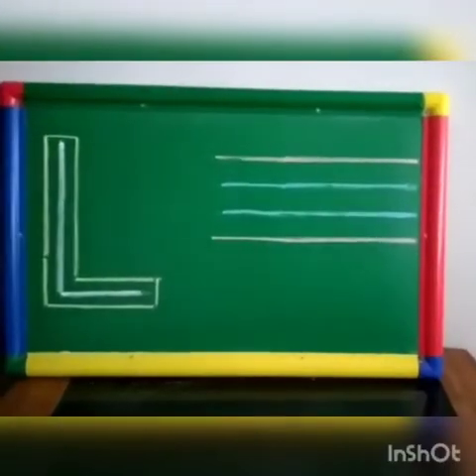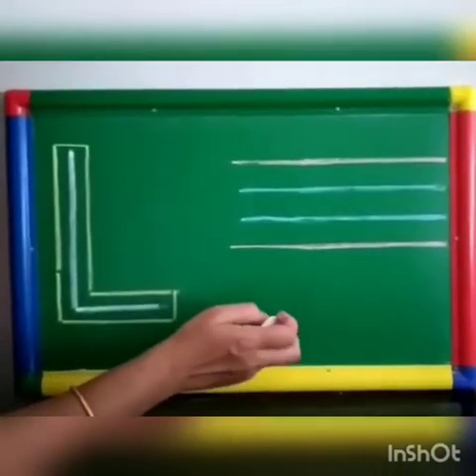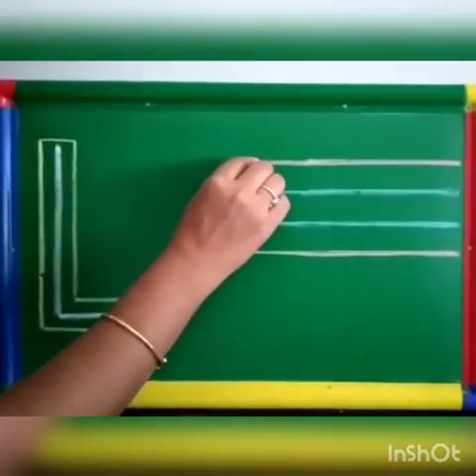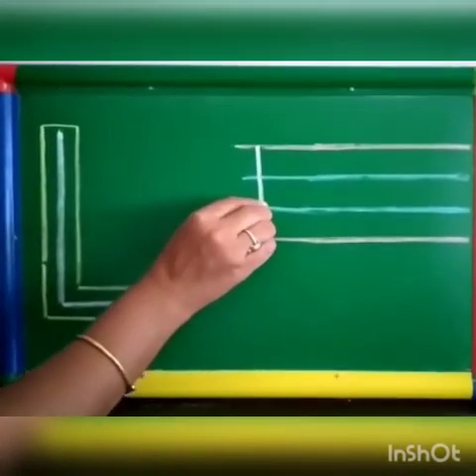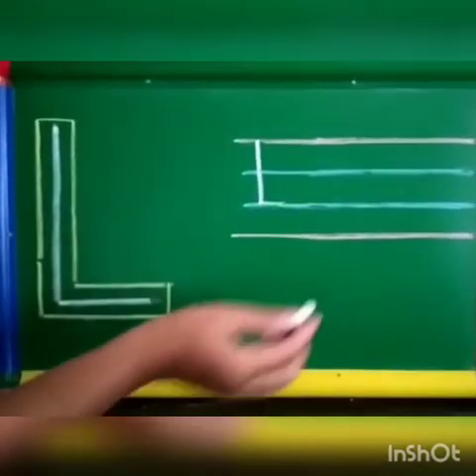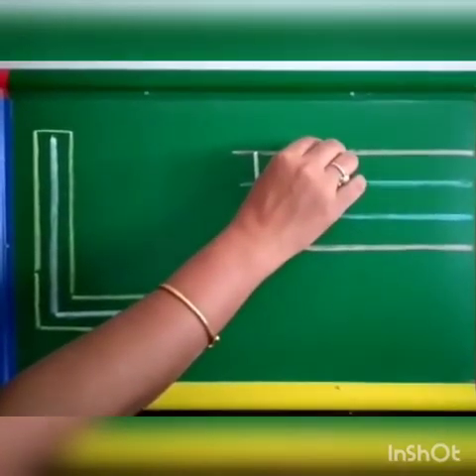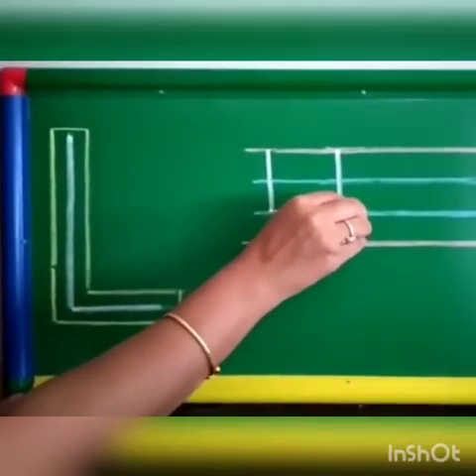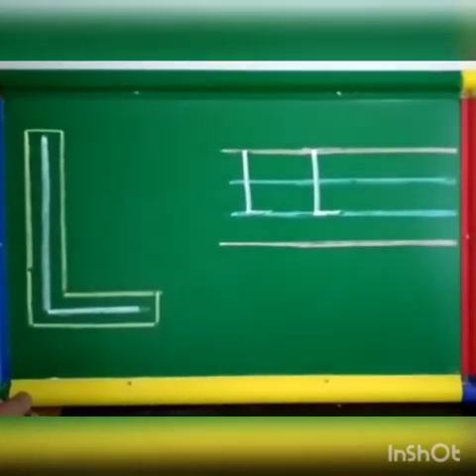Okay. Now let's learn how to write capital letter L on the red and blue line. Do you want to learn? Let's start. We are going to start from the red line. Standing line, touch the second blue line and slipping line on the second blue line only. Right, children? Understood? It's very easy. One more time. We will start from the red line, standing line, touch the second blue line, slipping line. Okay? It's a very easy letter, right, children?